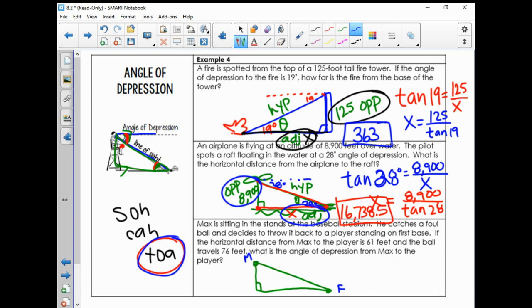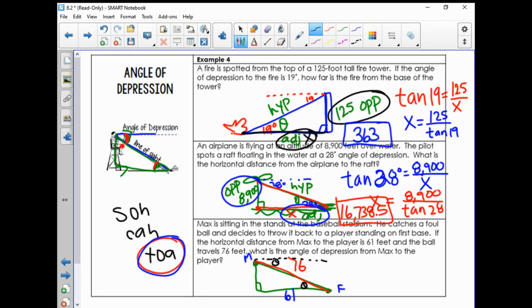If the horizontal distance from Max to the player is 61, again, we're going to call that 61 down there, and the ball travels 76 feet. So the ball went from Max to the first baseman, so this is our 76 feet. What is the angle of depression? Now remember, angle of depression was from if Max was staring straight out here down to that first baseman. But we're going to put that angle in our triangle, just make it the angle of elevation from the first baseman to Max right there.